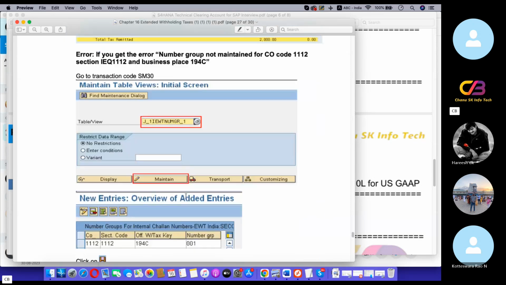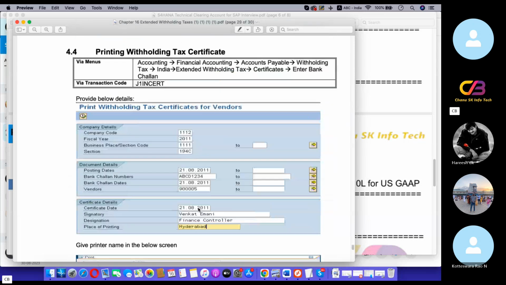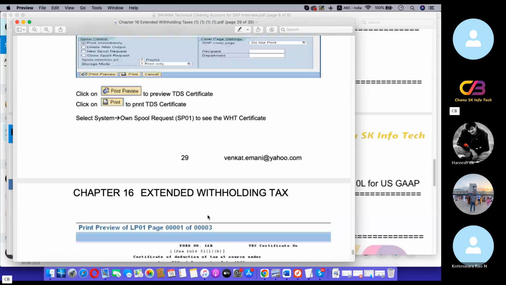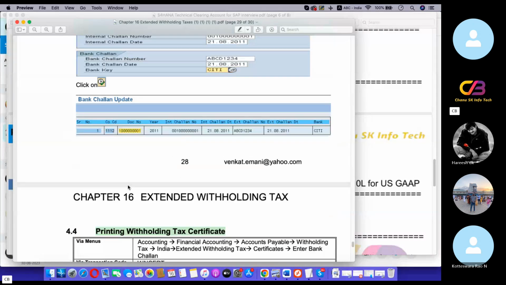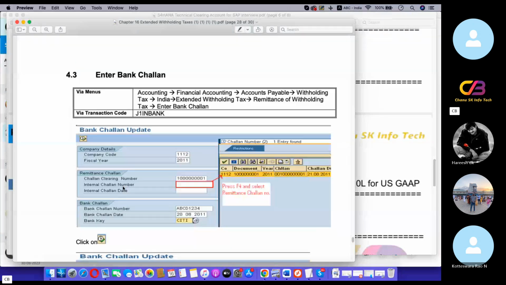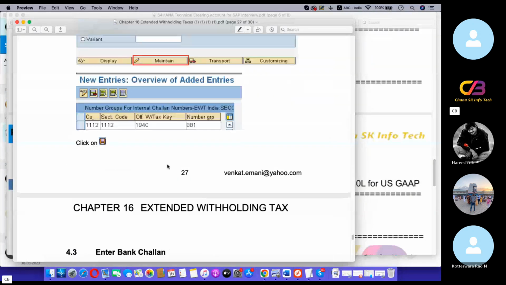The challan should be created. Finally, the TDS challan is submitted to the bank. Under bank challan, the T-codes are important.